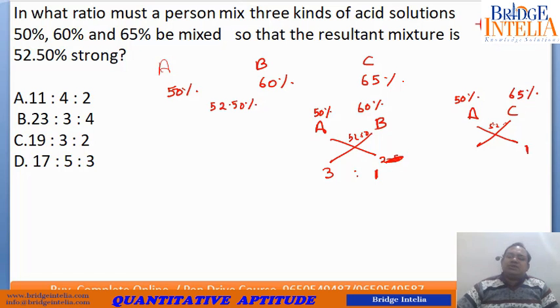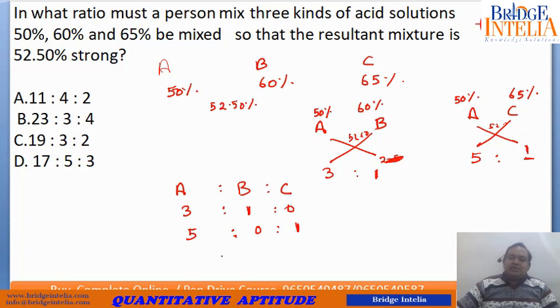So this comes out to be 12.5. So 5:1. So ratio A is to B is to C. The ratio between A and B is 3:1. Ratio between A and C is 5:0:1. Now the basic most answer could have been 5 plus 3, 8:1:1, but that is none of the options.